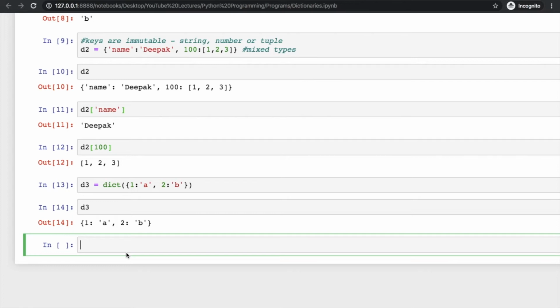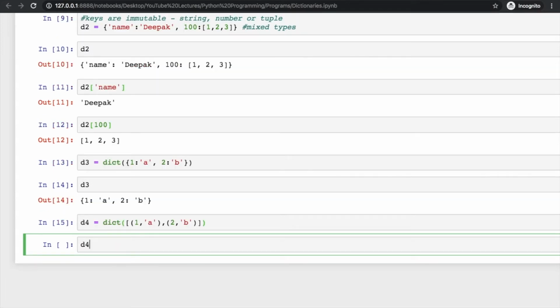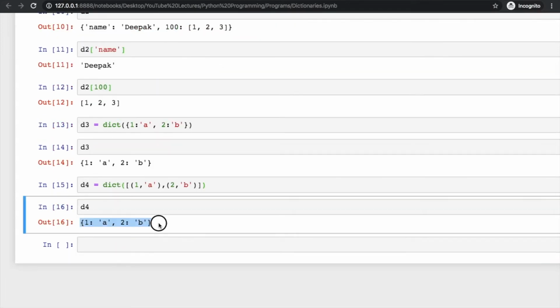So what you have to do for that, suppose I have d4 dictionary, then you have to use dict function and you have to pass some sequences here. Suppose we have a list and then inside list we have some tuples, and those are 1, then a, and after one tuple I have another tuple which is 2, and then second item is b. Try to execute this and see the d4. Here is the dictionary. Clear?